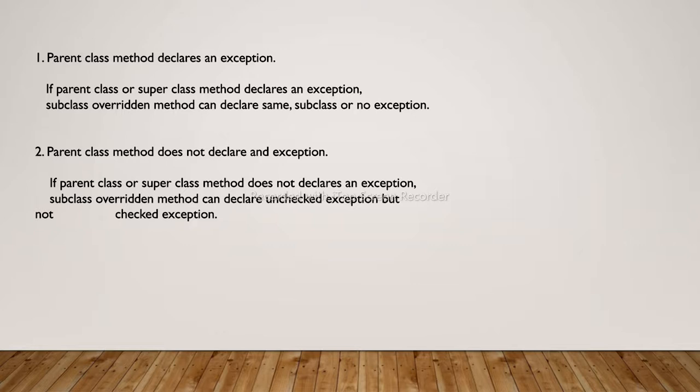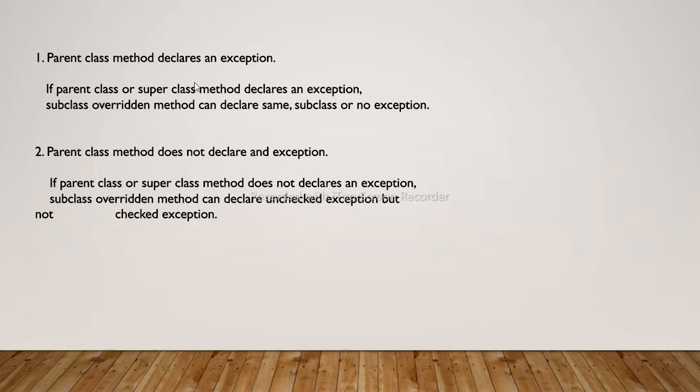I'm considering you know that, but if you want a new video on the same topic, please let me know in the comments and I will create it. Coming back to the topic, if a parent class method does not throw an exception, we can declare an unchecked exception but not a checked exception.